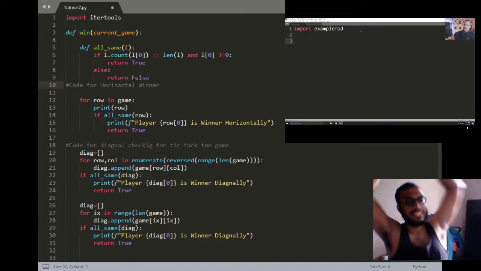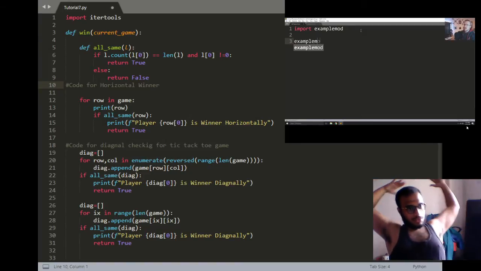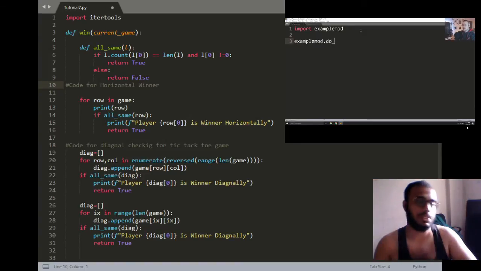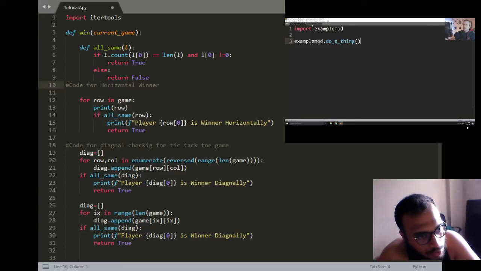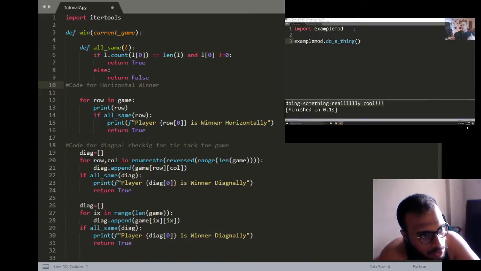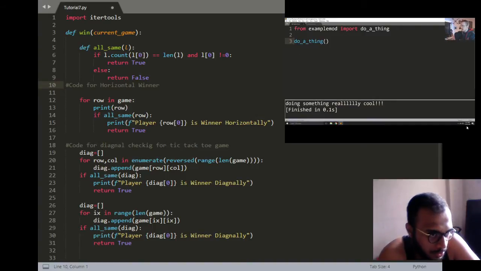Let's go ahead and show how we might use it. So you could use example mod dot, what was it, do a thing? I think it was do a thing. Yeah. So we can run this and we can see, cool, it just did something really cool and we just imported it. The other thing you can do is import something from a file. So we could instead say from example mod import do a thing, and then we don't need example mod dot. We just use the function. Boom. Same thing again, pretty cool.